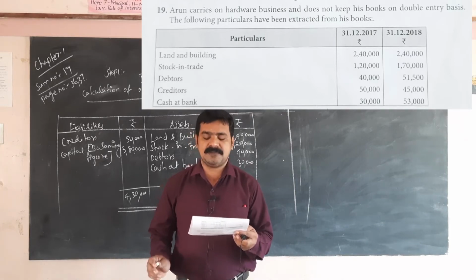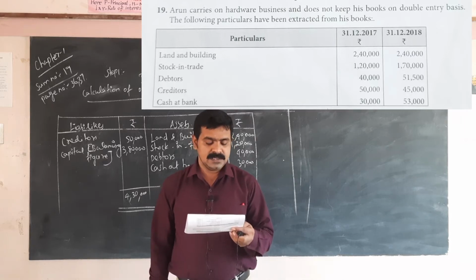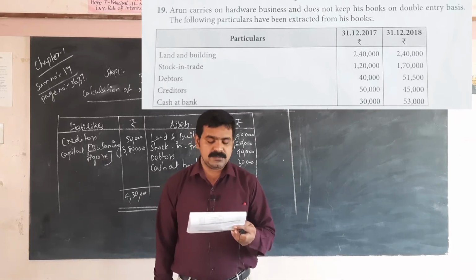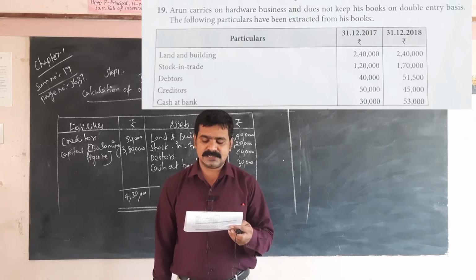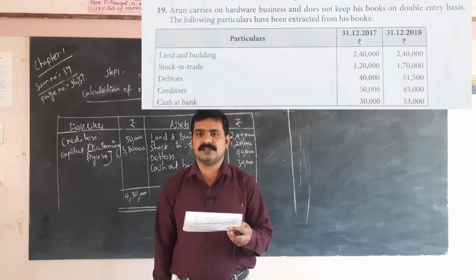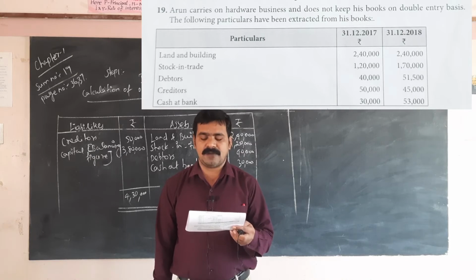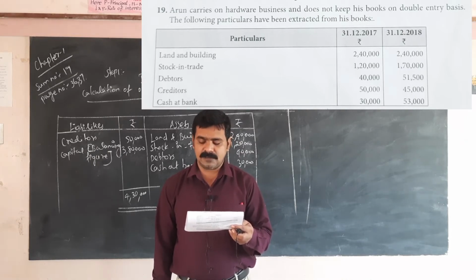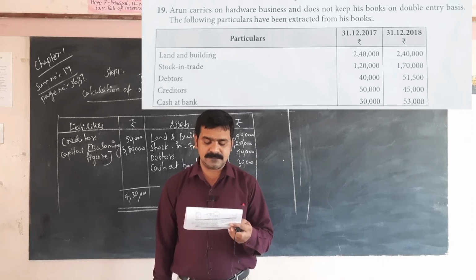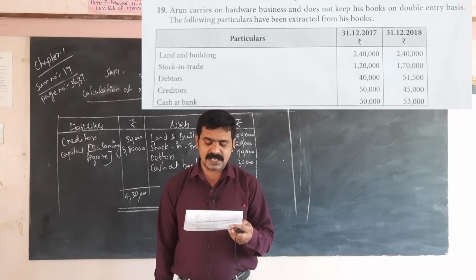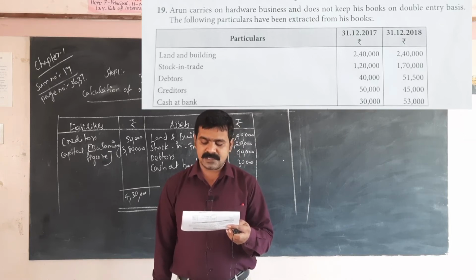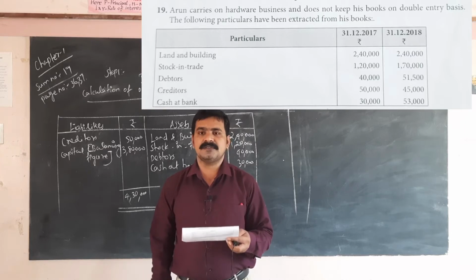Since he does not keep his books on double entry basis, we have to calculate using the single entry system. Particulars as on 31st 12 2017 and 31st 12 2018: land and building 2,40,000 and 2,40,000; stock in trade 1,20,000 and closing 1,70,000; debtors 40,000 and closing 51,500; creditors opening 50,000, closing 45,000; cash at bank 30,000 and 53,000.